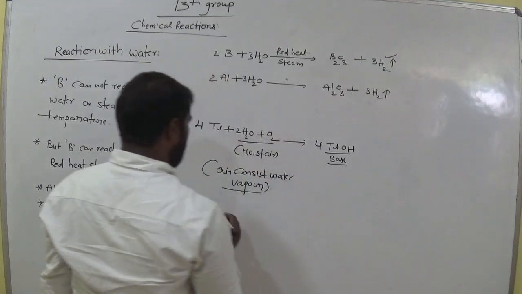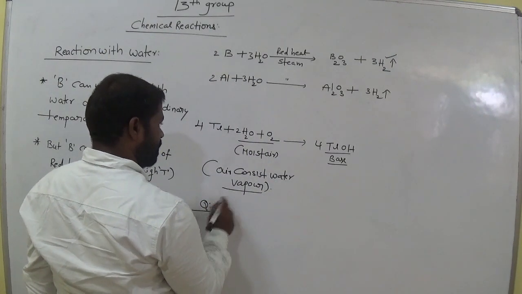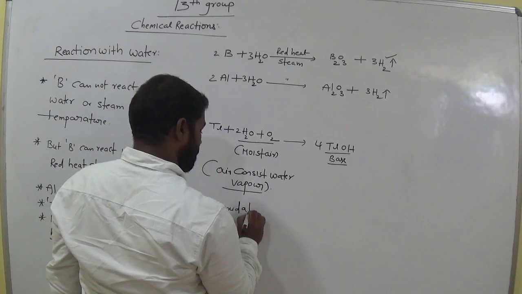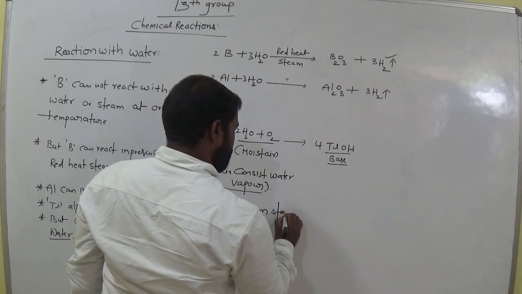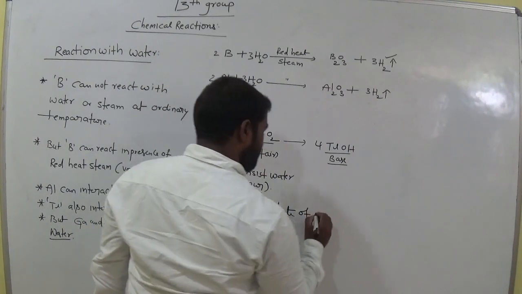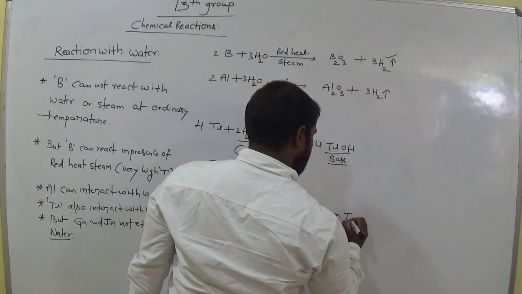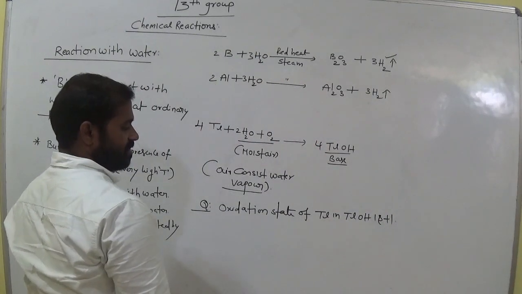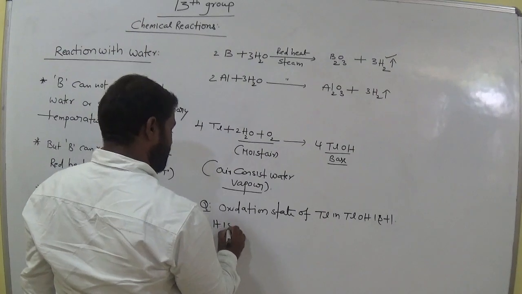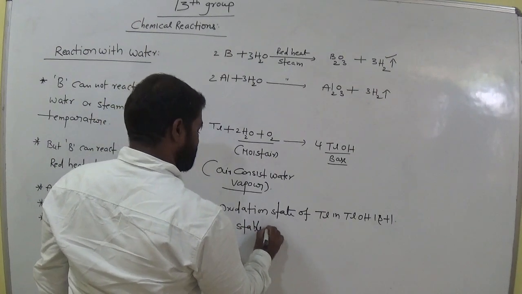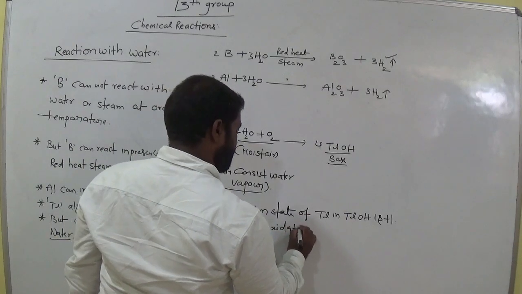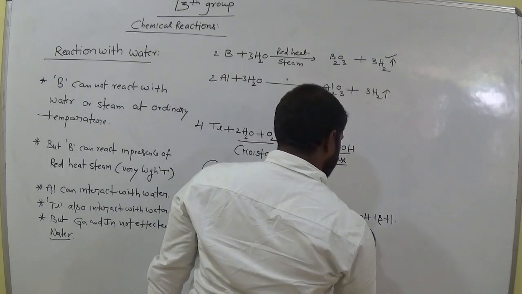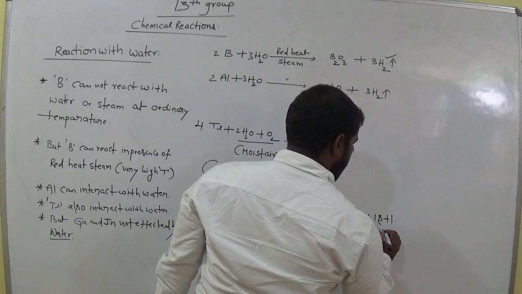The oxidation state of thallium in thallium hydroxide is +1. So it is a stable oxidation state in aqueous medium. Water means aqueous medium.